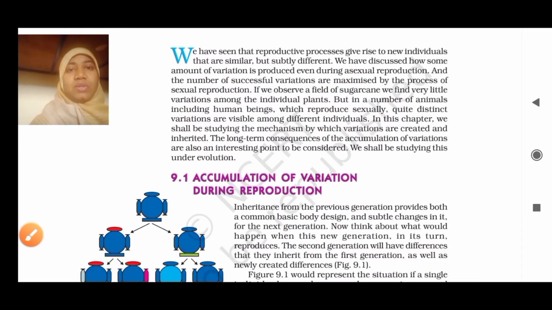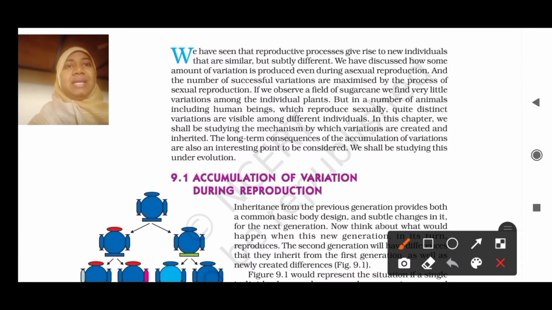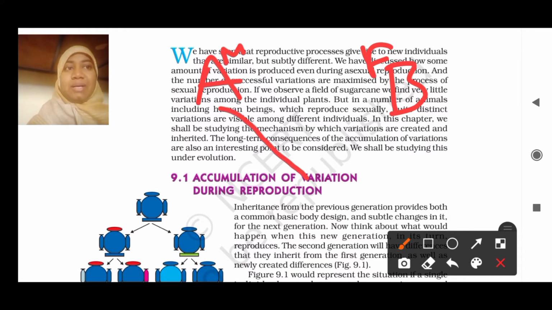And when we talk about sexual reproduction, you will understand how it is. Imagine this is A, this is B, or else you can say this is mother and this is father. One character will be passed from here, a few characters will be passed from here, and finally the young one is there.